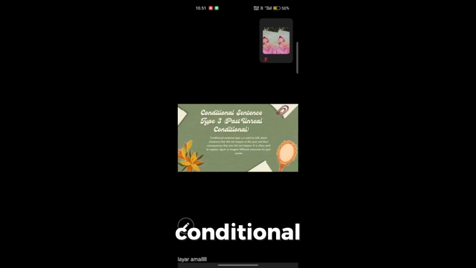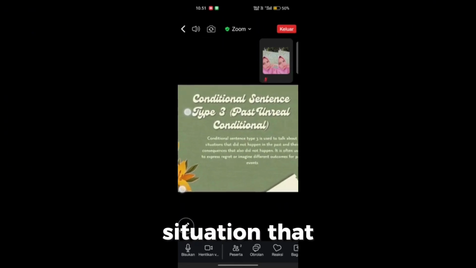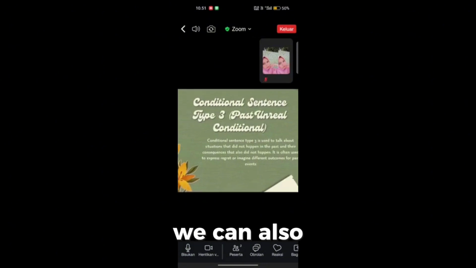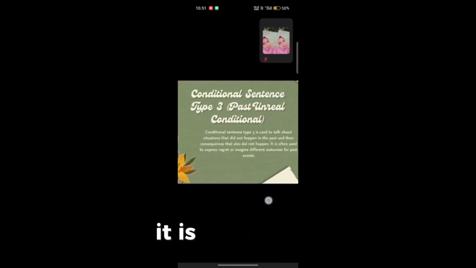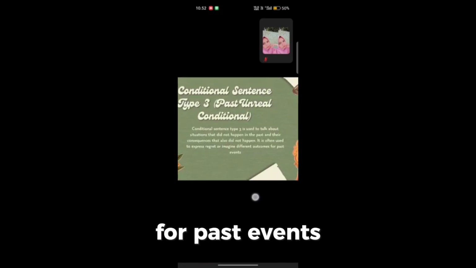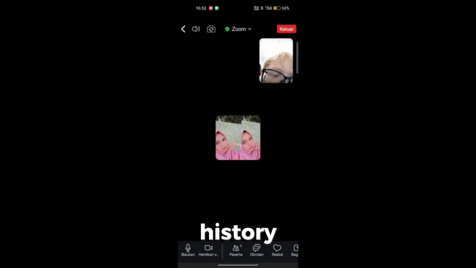Today we'll learn about conditional sentence type 3, past conditional. Conditional sentence type 3 is used to talk about situations that had not happened in the past and their consequences. It means that we can also talk about alternate reality or other worlds, or we can talk about the outcome if we did something else that we regret, that also did not happen. It is often used to express regret or imagine different outcomes for past events. This is what I'm talking about, the alternate history.